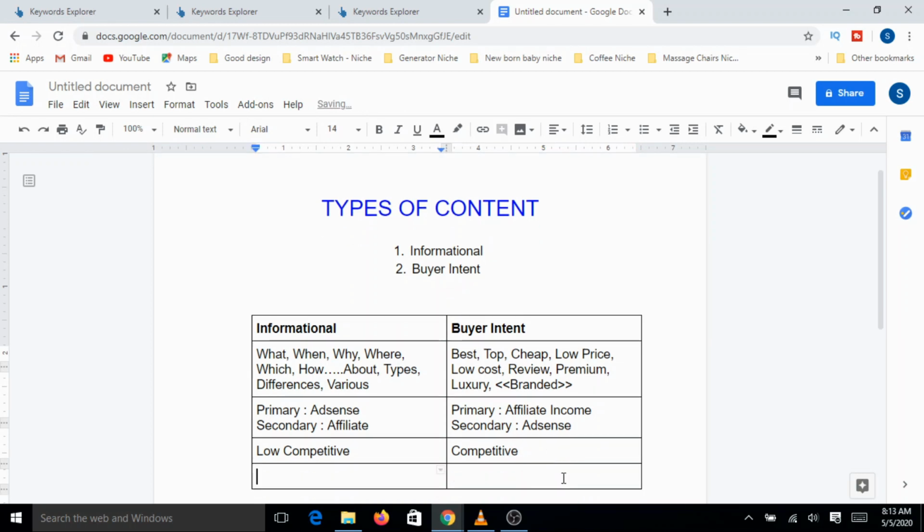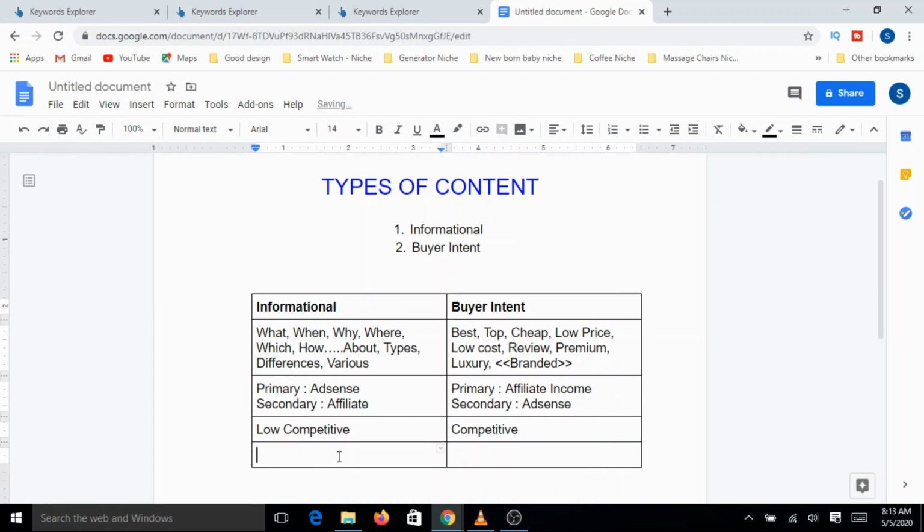So what it means is, for an entry, this is comparatively relatively easy to rank. Here, relatively tough.